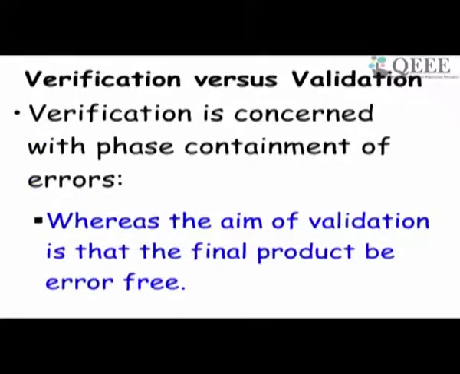So if we look at the aim of verification and validation, verification is concerned with phase containment of errors, keep on reducing defects in the intermediate documents that are produced, the specification document, design document, etc. Whereas the aim of validation is to make the final product error free.